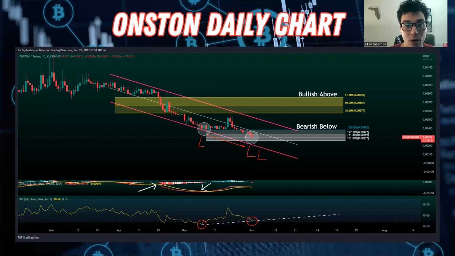So at the moment, what we're doing is increasing in relative strength as the price of the token is going lower, creating lower lows. This is a simple term known as bullish divergence, and it's an indicator we could see some type of bullish activity. Now, this trend line right here is just to signify that we have bullish divergence. We haven't bounced off of here, okay?